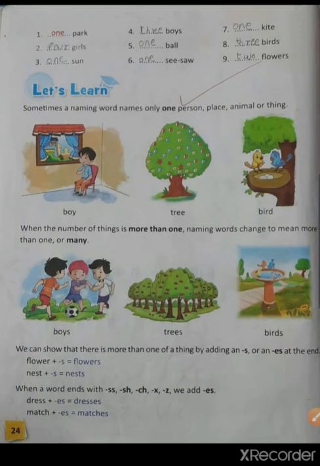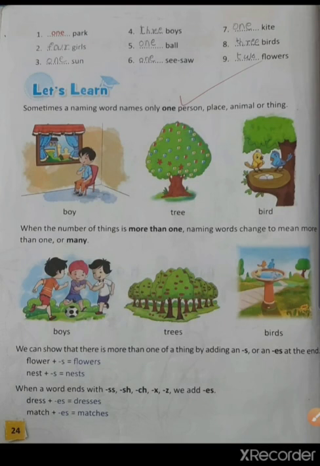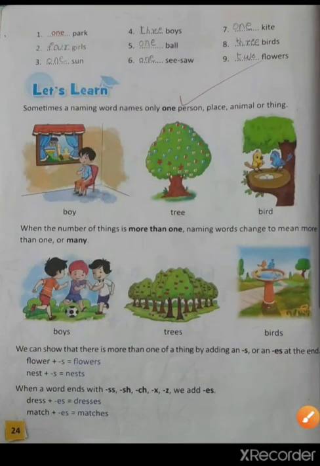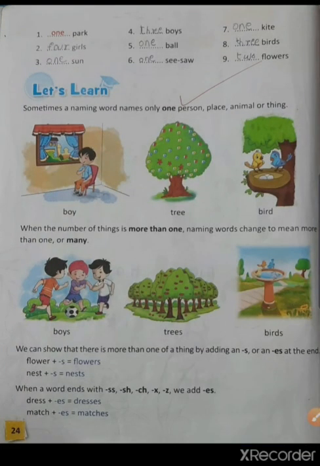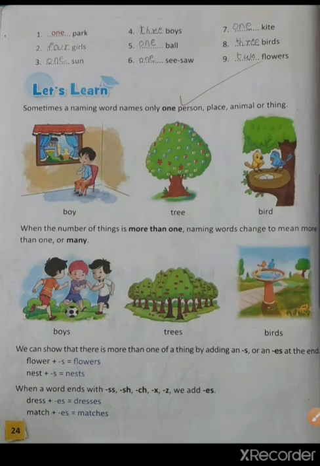Let's see. Number 1, dash park. So how many parks are there? Here is one park only. So it is 1. Number 2, dash girls. How many girls are there? 1, 2, 3, 4. So 4 girls are there. So in the next page you will write 4. Dash sun. How many suns are there? 1 sun only. So you will write 1. Dash boys. How many boys are there? 1, 2, 3. So there are 3 boys.